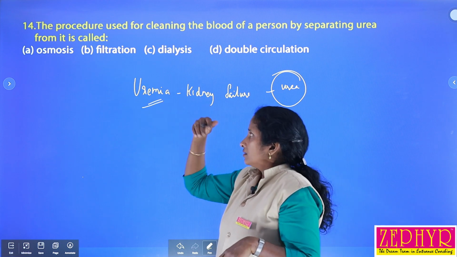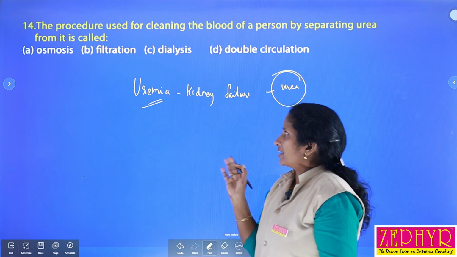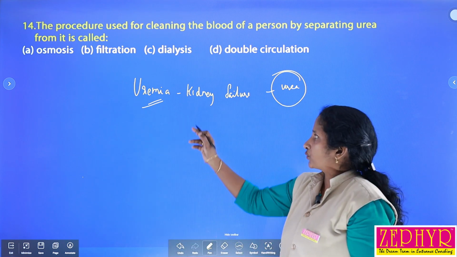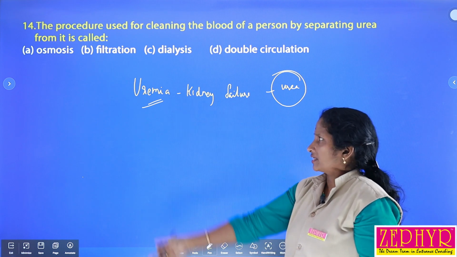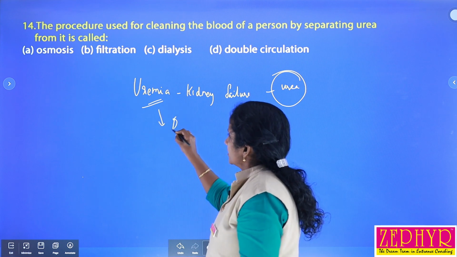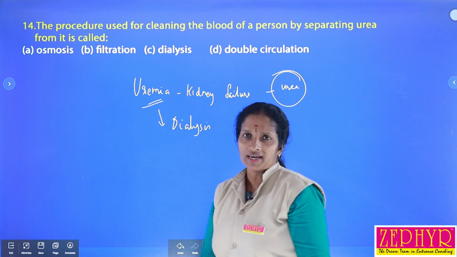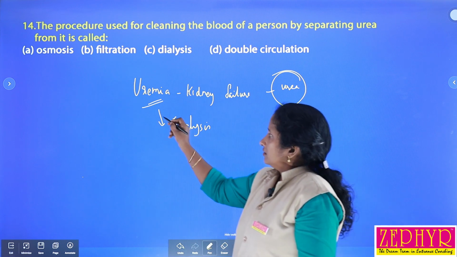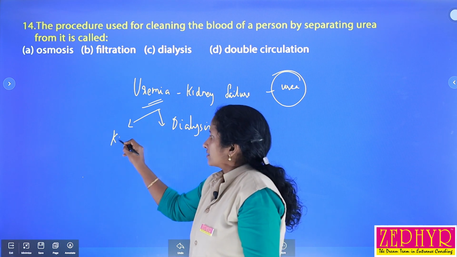There is a treatment, a remedial method, adopted to cure this kidney failure condition and save the person from uremia. One is called dialysis, or hemodialysis, and otherwise we can transplant the organ, that is, kidney transplantation.